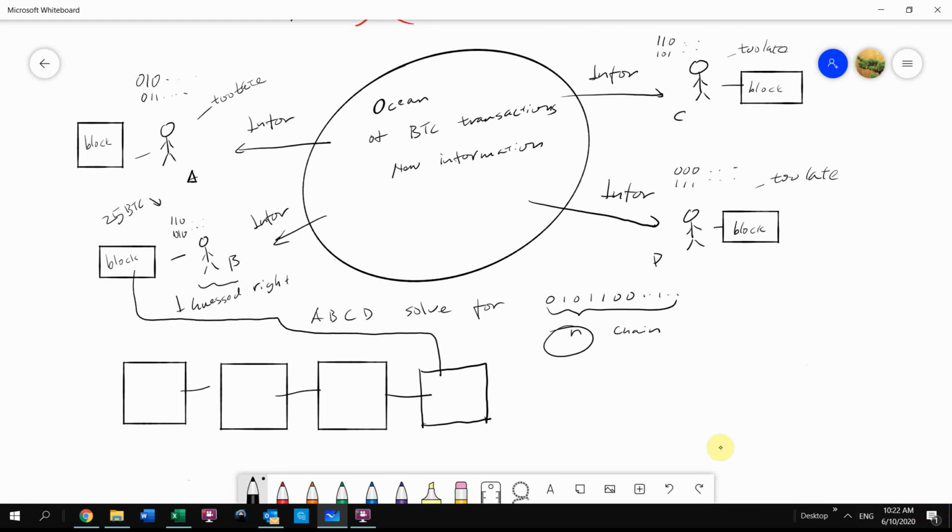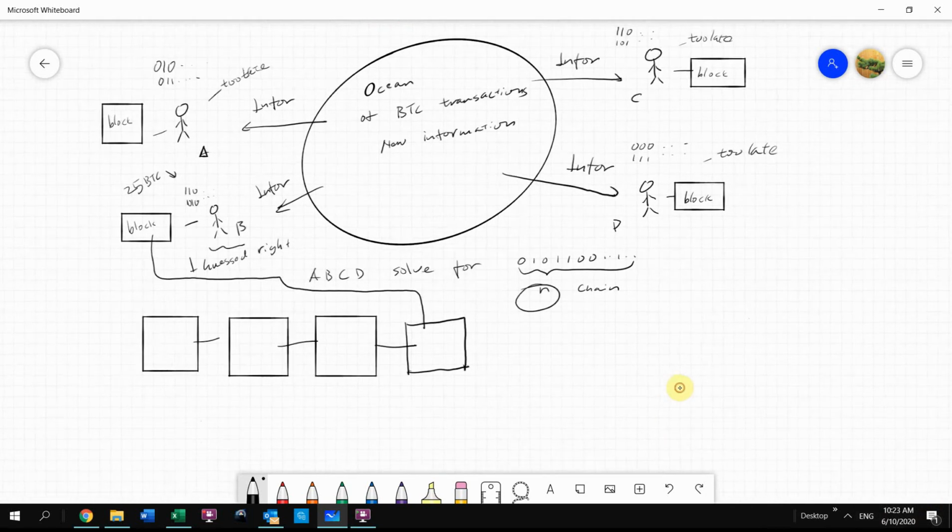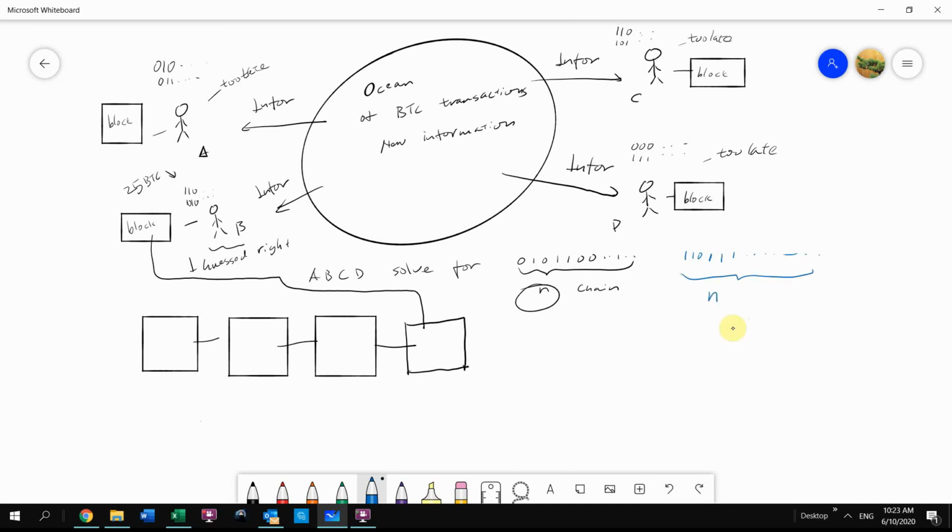All right. So once the new blockchain is made, then everybody has to start over again. And this time the system will generate another chain of numbers, 110, 1110, and so on and so forth. So still there will be n digits of such numbers. So this will be another chain. And then everybody will start over again.